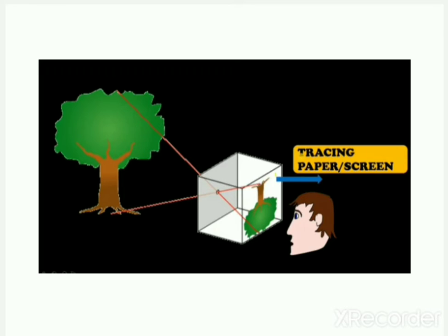If you observe a tree from this pinhole camera, there is a tracing paper.